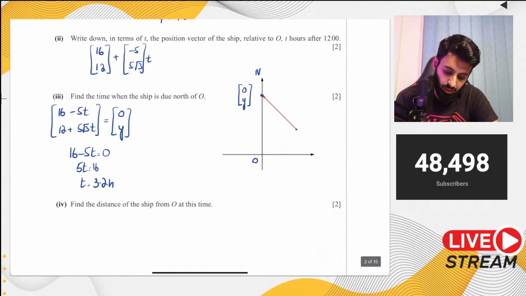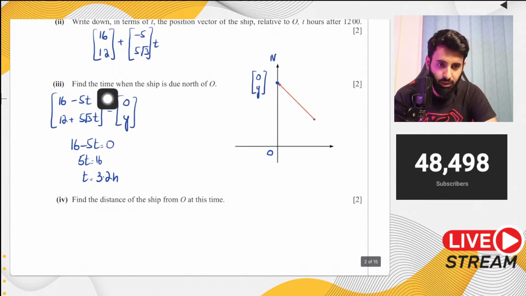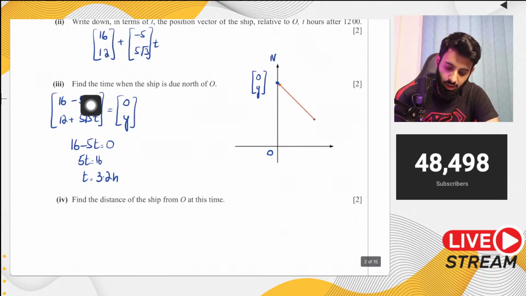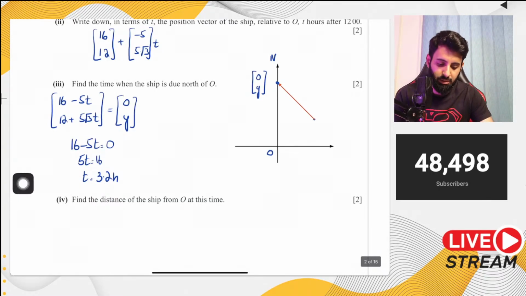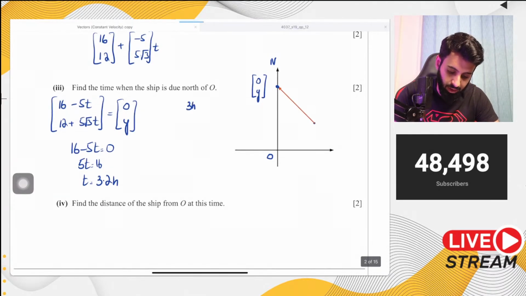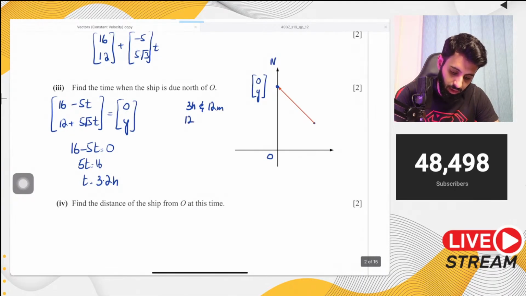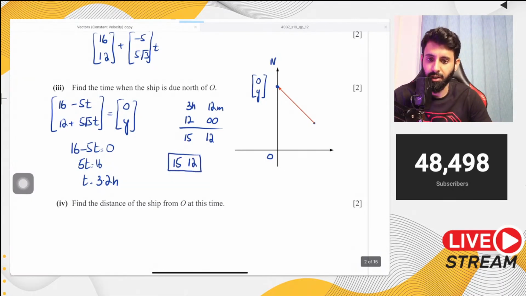So this is incorrect because what we need to find out is the time on the clock. This is the duration. So 3.2 hours, again, you can use the magic key in your calculator to convert hours into minutes. So 3.2 hours basically means 3 hours and 12 minutes. Now remember, this is after 12 o'clock. So 3 hours and 12 minutes after 12 o'clock basically means 15:12. So when the ship was due north of O, the time was 15:12.